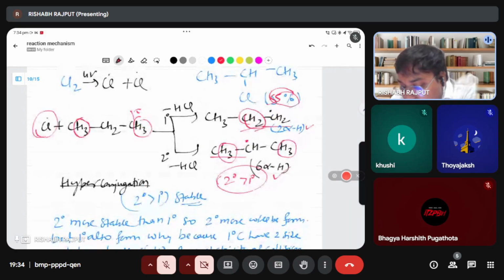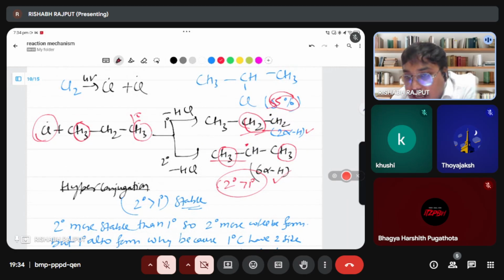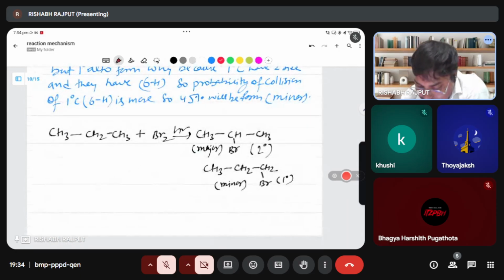And why do they make 1 degree? Because here 6 hydrogens are there. So if chlorine comes, proper collision will happen with 1 degree hydrogen also. So here there is more chance of proper collision. So that is why they are also making the 1 degree halogen group.